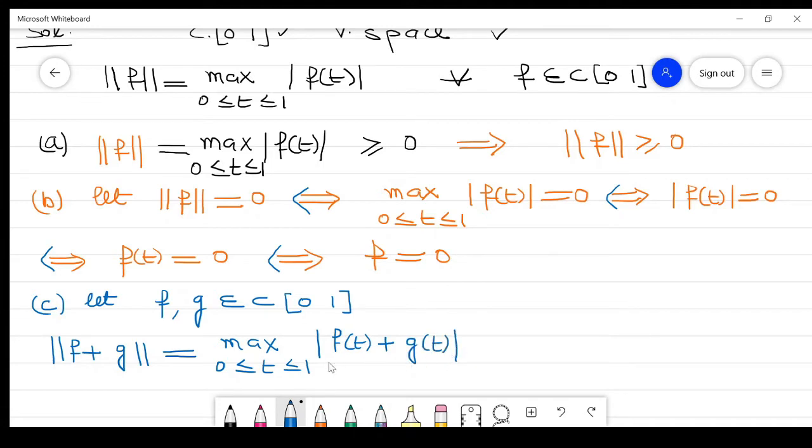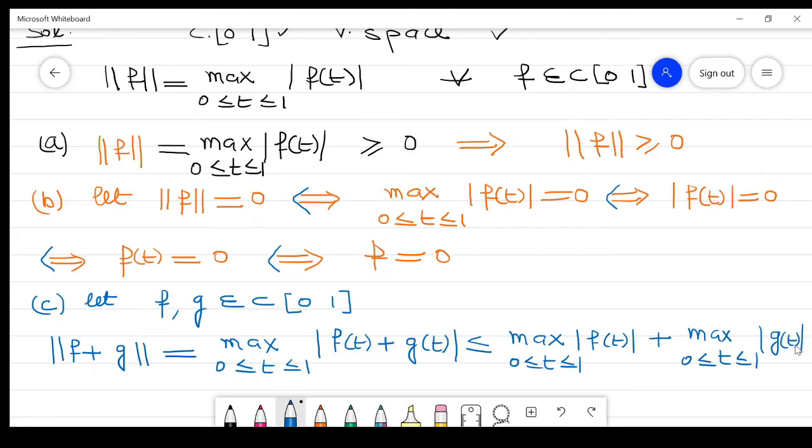This is a set of real numbers, where the triangle inequality holds, so it implies this is less than or equal to the maximum of |f(t)|, 0 ≤ t ≤ 1, plus the maximum over 0 ≤ t ≤ 1 of |g(t)|, right?